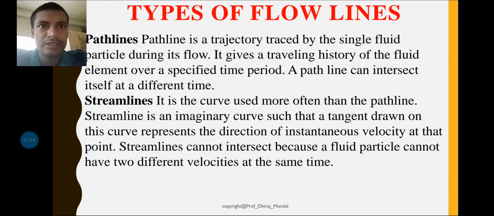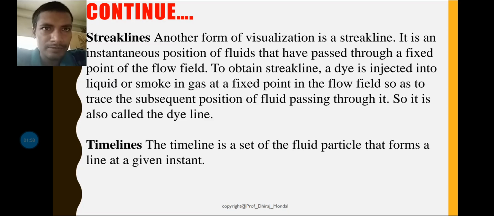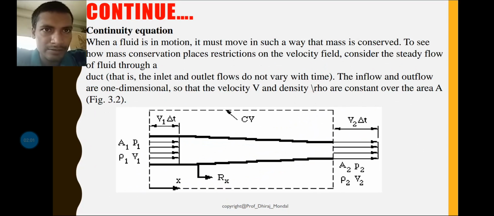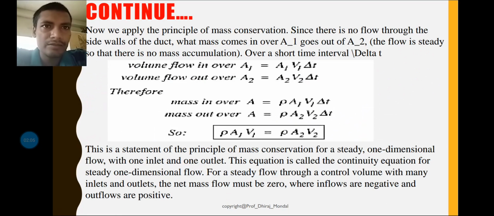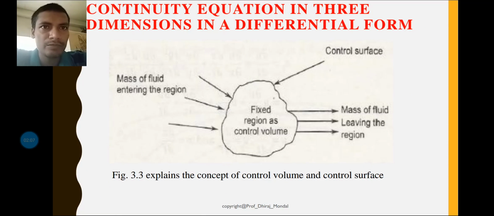Now today we are going to discuss the path line, streak line, and also the continuity equation. Then the continuity equation for three dimensional flow will be discussed.